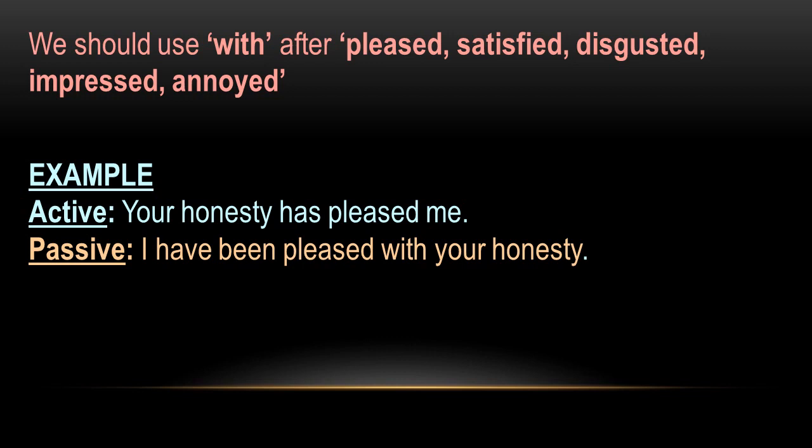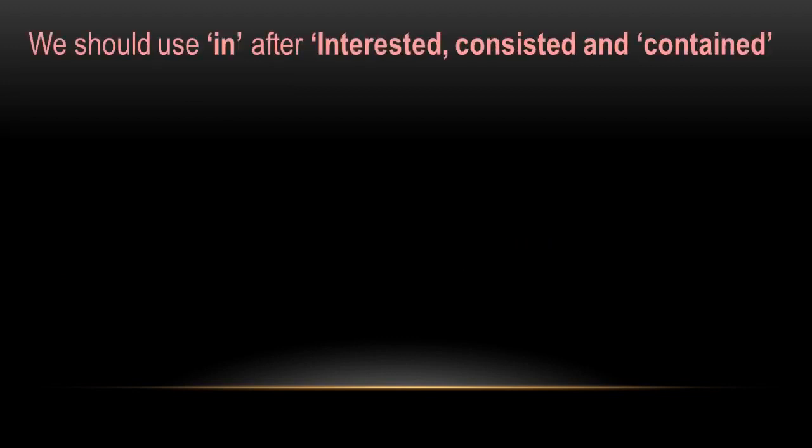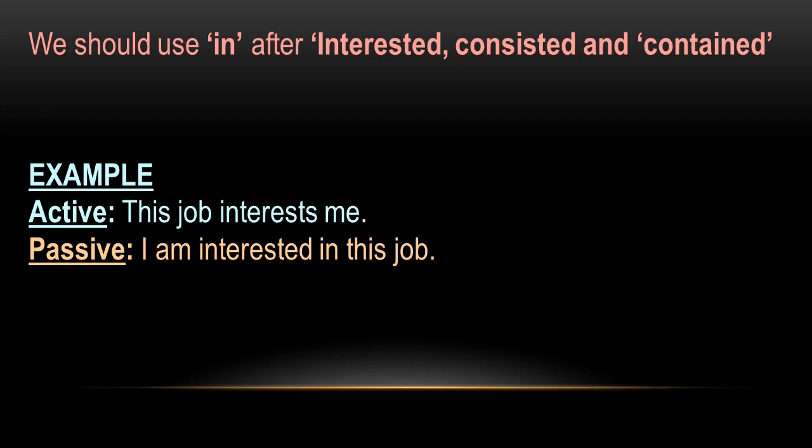Understood? So in such cases we are not going to use the preposition by, we are going to use other prepositions. We should use in after interested, consisted and contained. For example, this job interests me. Passive: I am interested in this job.